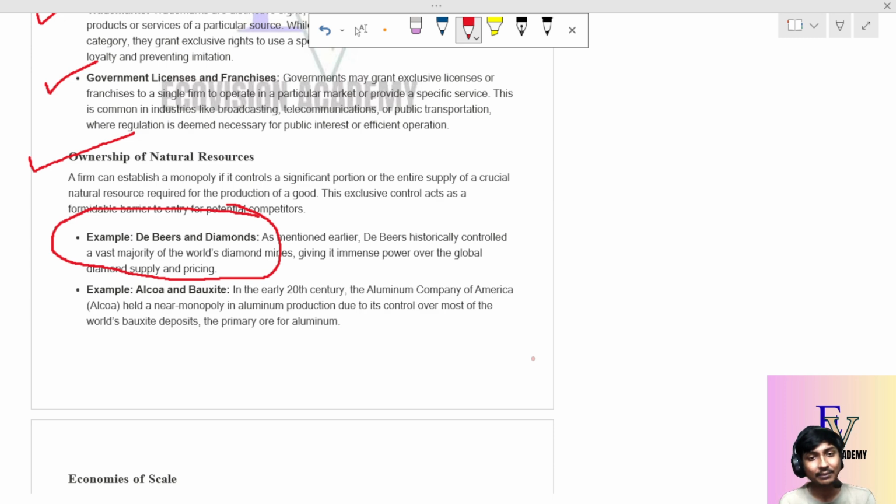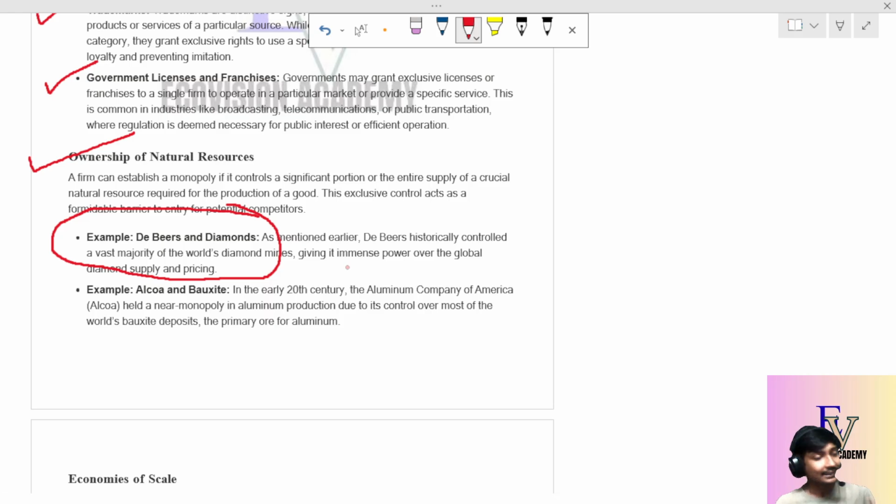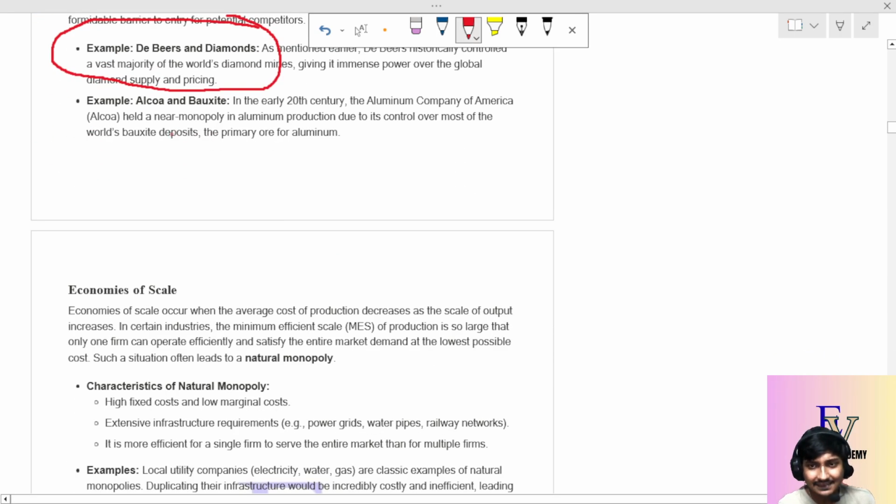The most important example is De Beers diamonds. De Beers historically controlled a vast majority of the world's diamond mines, the mines from where diamonds are actually produced. It gives an immense power to De Beers over the global diamond supply, and that is why De Beers can also control the pricing process and the supply process and all that. There are many other examples, you can go through this.